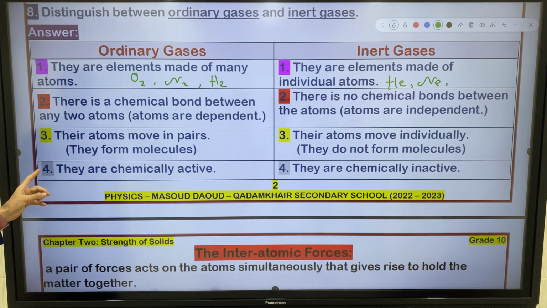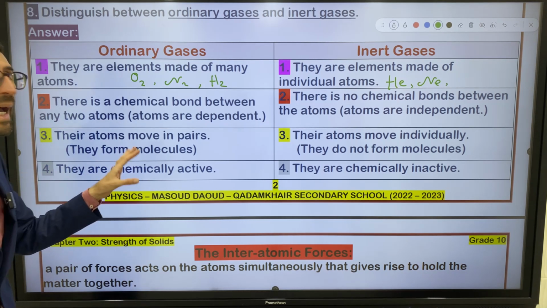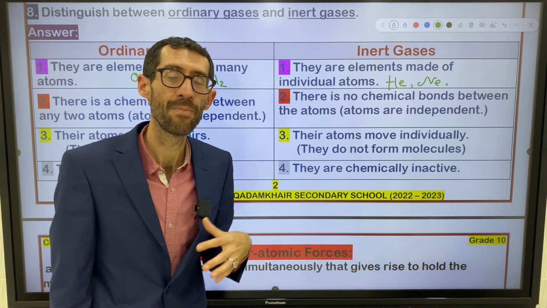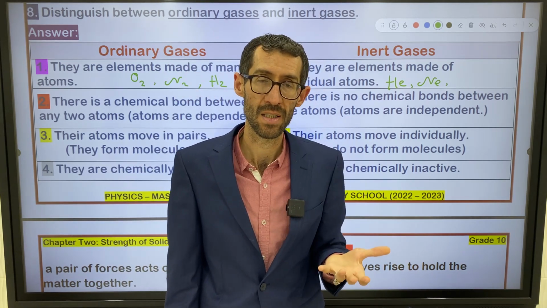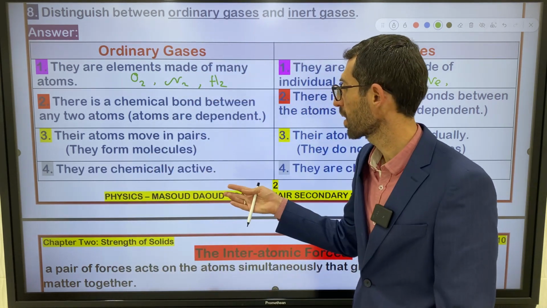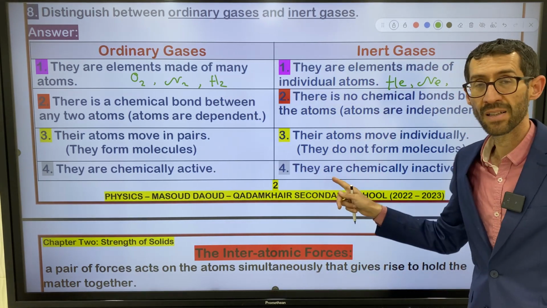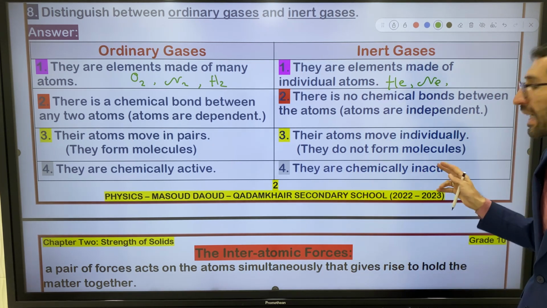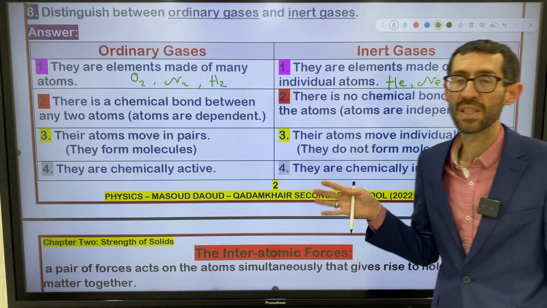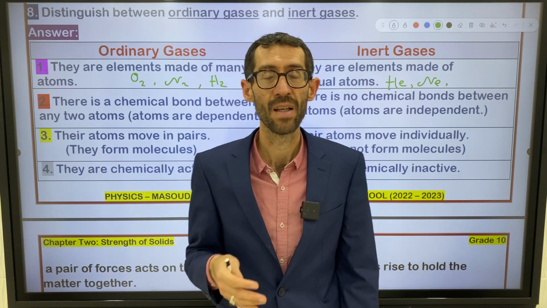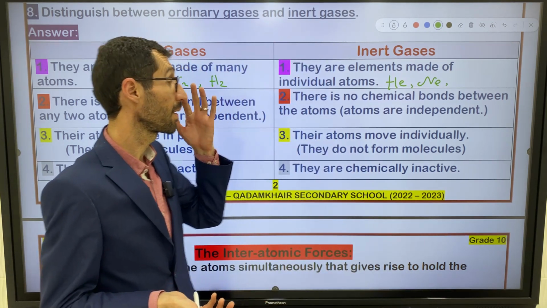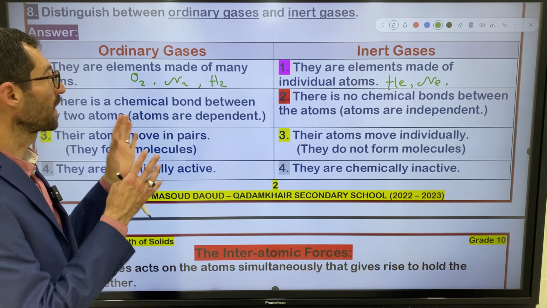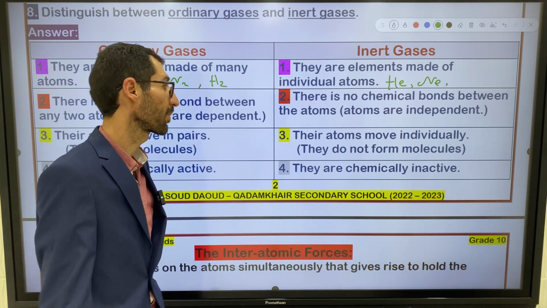Number 4, the fourth difference: ordinary gases are chemically active. What do I mean by this? Means they take part in chemical reactions. They participate in chemical reactions. But inert gases, they are not active. They are chemically inactive. Means they don't participate in chemical reactions. They are lazy. So these four differences are the difference between ordinary gases and inert gases, right?